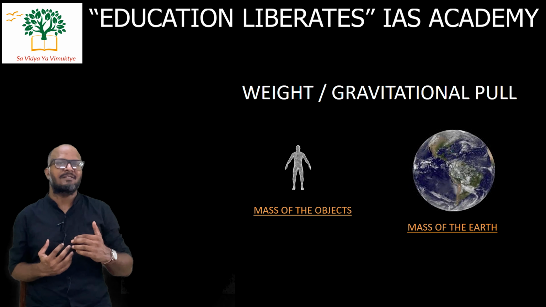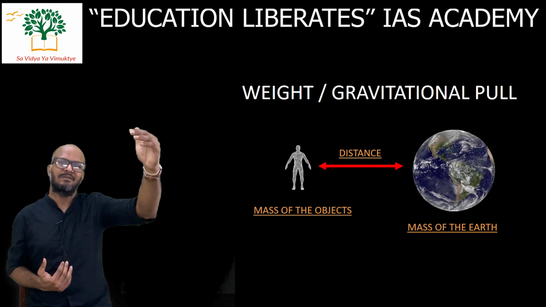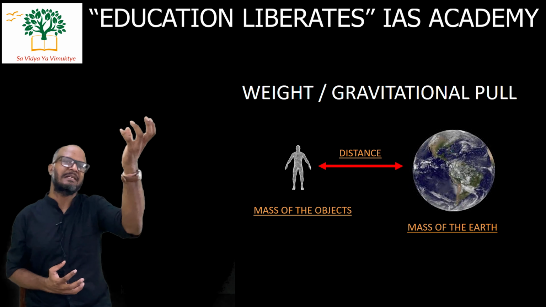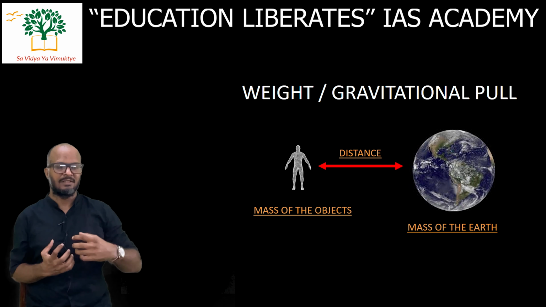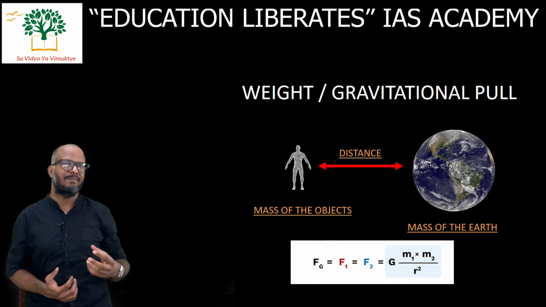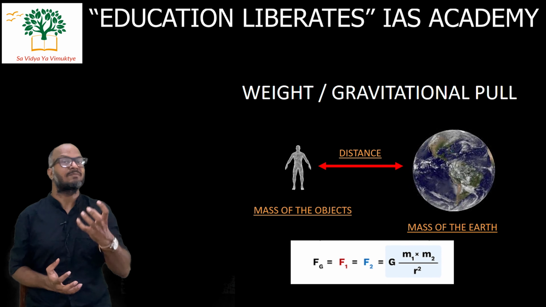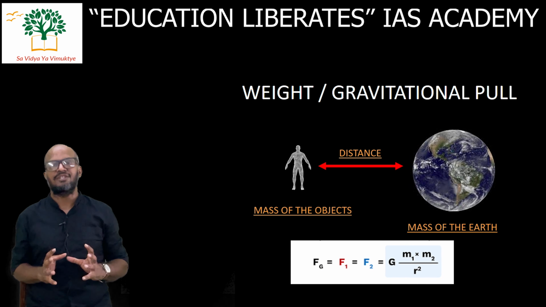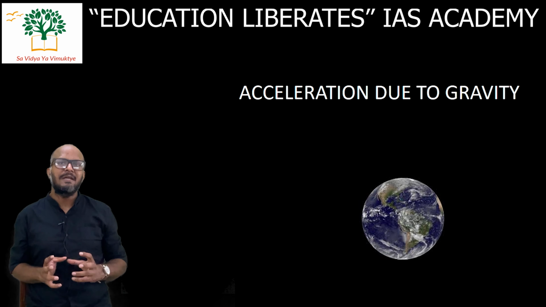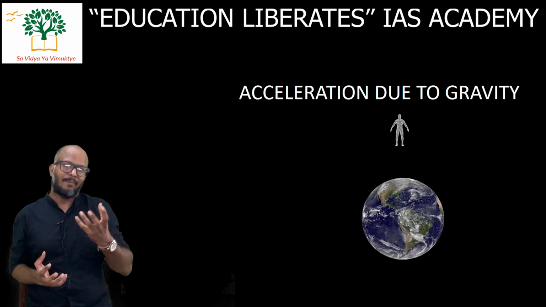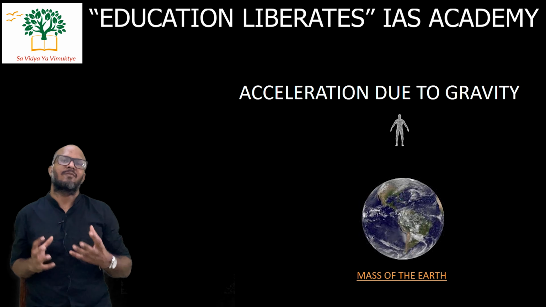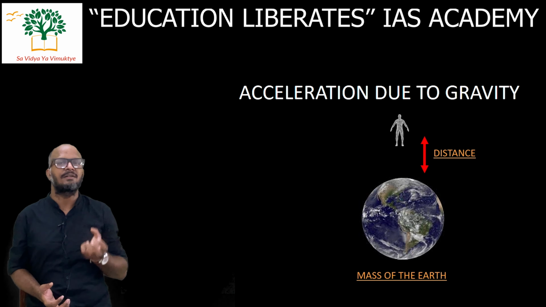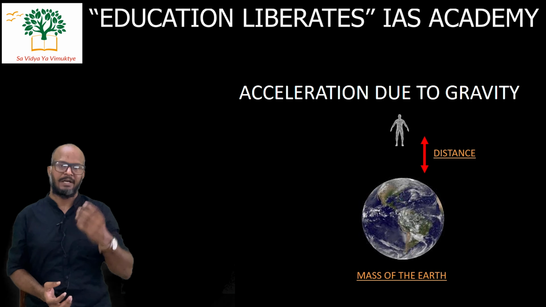Plus it depends upon the distance between the two. For example, the distance between Earth and the object on which it is exerting the force. If the distance is more, lesser force will be exerted. If distance is less, more force will be exerted. Similarly, the acceleration also will be dependent upon the mass of the Earth or mass of the planet or mass of the Sun or mass of the Moon who are exerting force on the object.